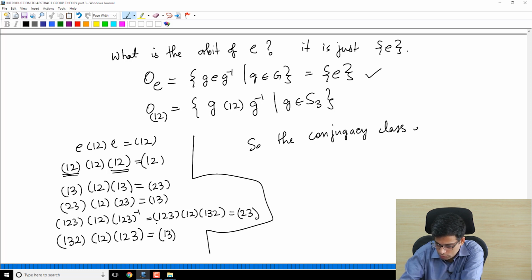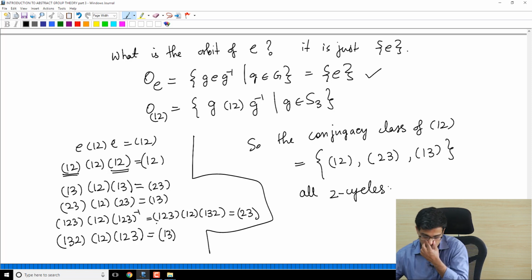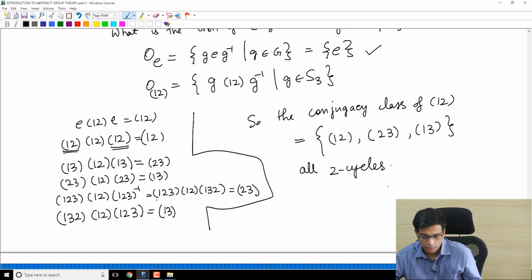The orbit of (1 2) is equal to {(1 2), (2 3), (1 3)}. So in fact we get all 2-cycles, or all transpositions, right? Now,